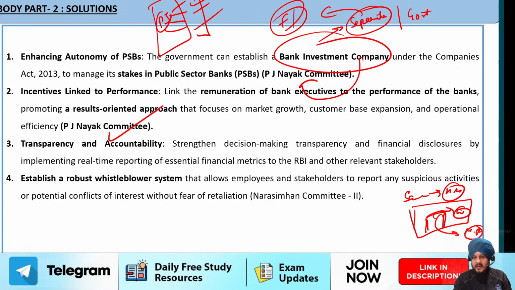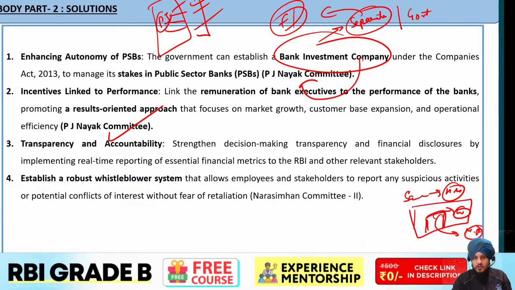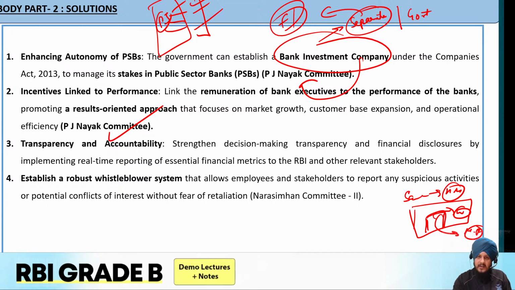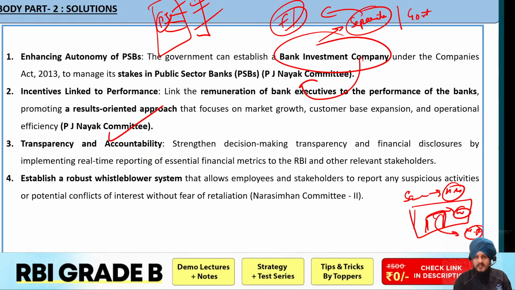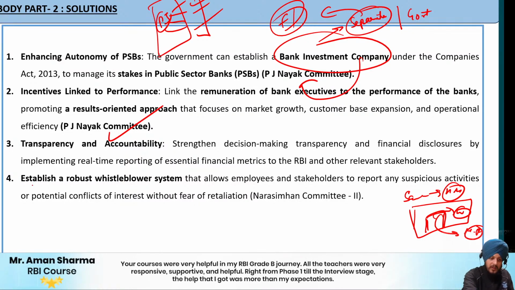So don't you think that the rights of that whistleblower should be protected? He should have the courage. He should be free from any kind of fear, so that he can very honestly report whatever misuse or misincident is happening in the bank. So this could be an example of that.